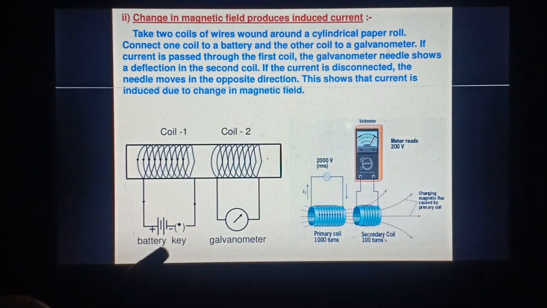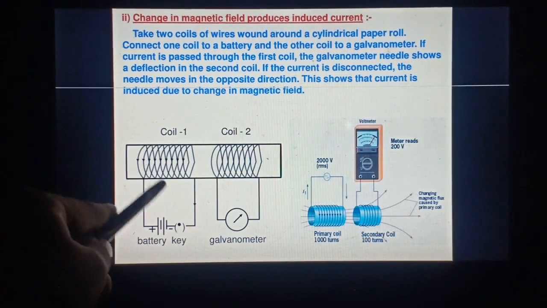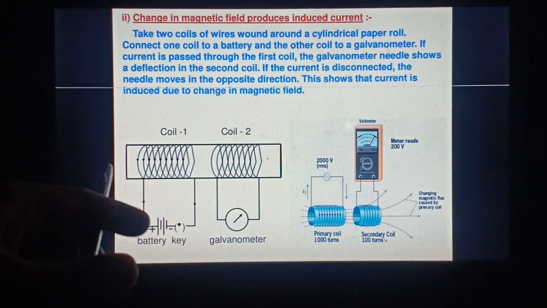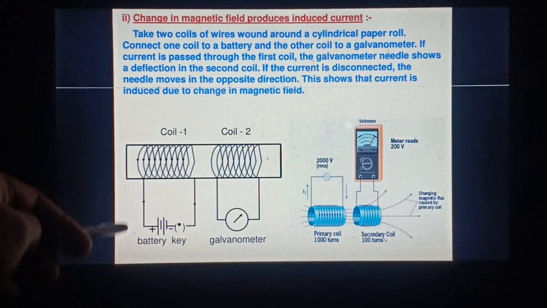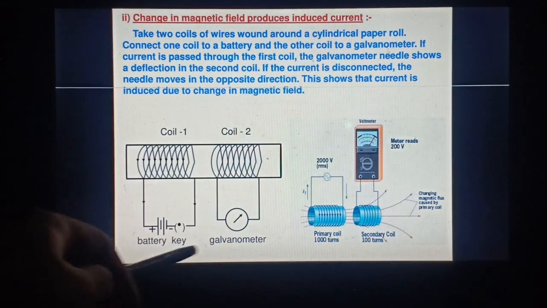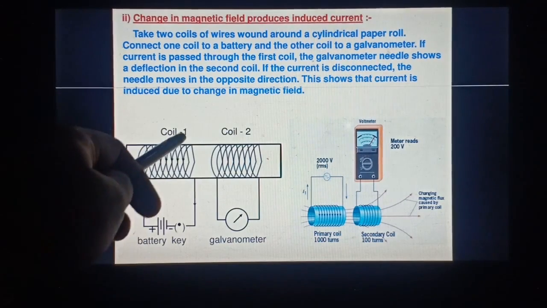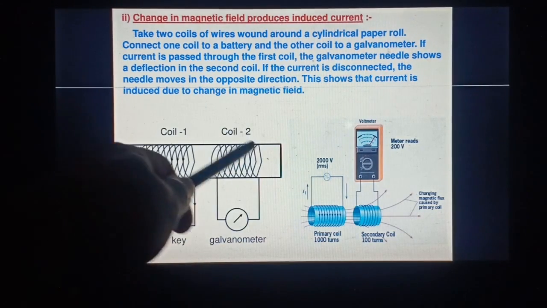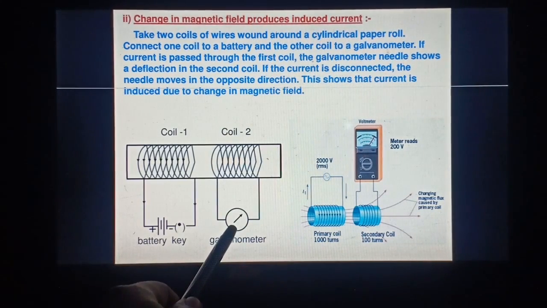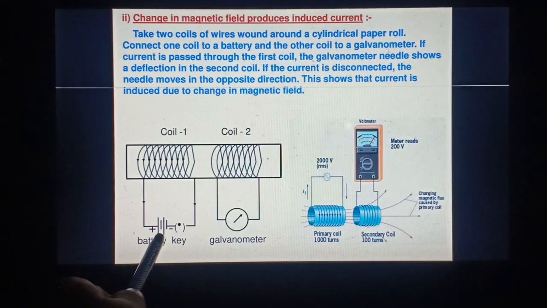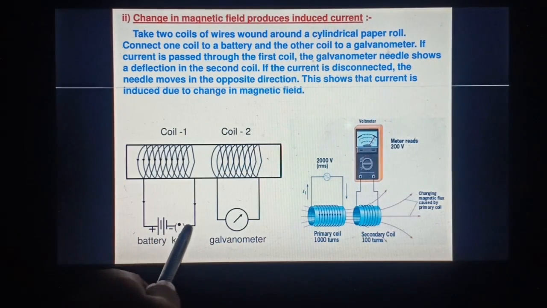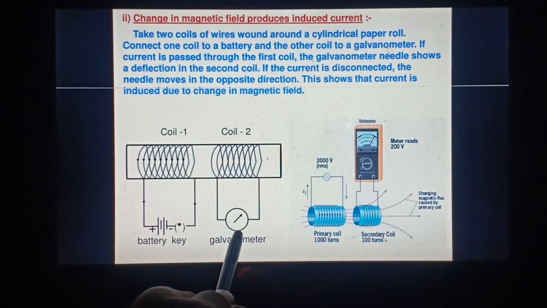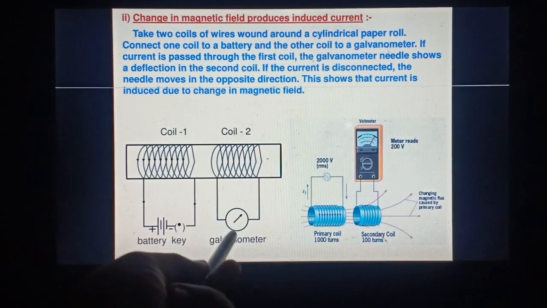Whenever we are working with two kinds of coil, the primary coil has more turns in it, and the secondary coil has fewer turns. Now when current is flowing through this circuit, it has a magnetic field around it. This magnetic field is influencing this coil, and so the magnetic field induces a current in this circuit. When we reverse the direction of this battery, the direction of flow of current will also be opposite, and the deflection in the galvanometer is also opposite.